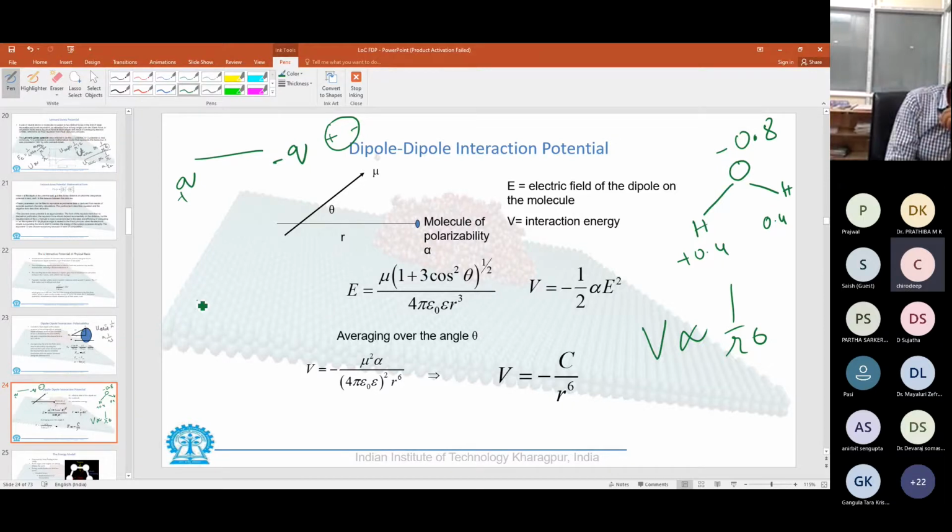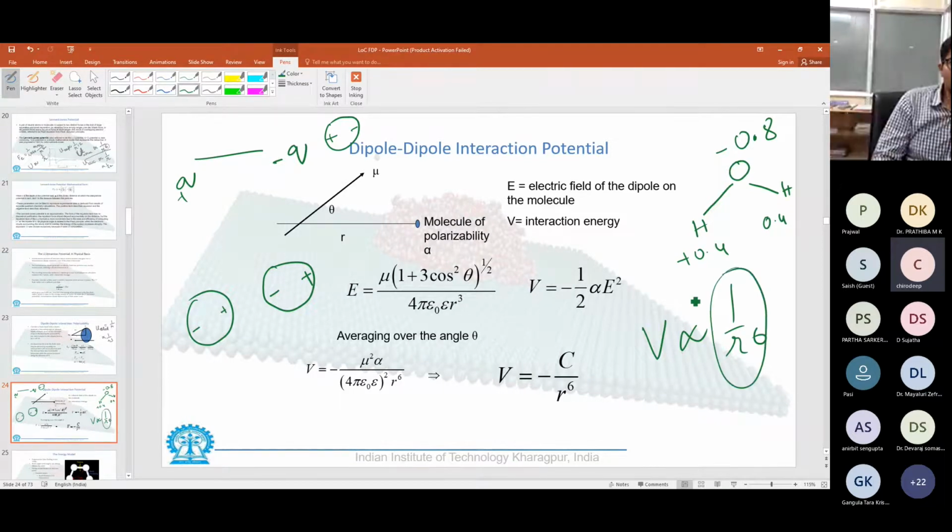Also, there can be a situation where two absolutely neutral molecules come, and by virtue of the electronic cloud motion, these particles would tend to reorganize the dipole in such a way that the positive would attract the negative, and an induced dipole would induce another dipole. So these are the three types of van der Waals interactions, and this attractive value of 1 by R to the power 6 maps them.